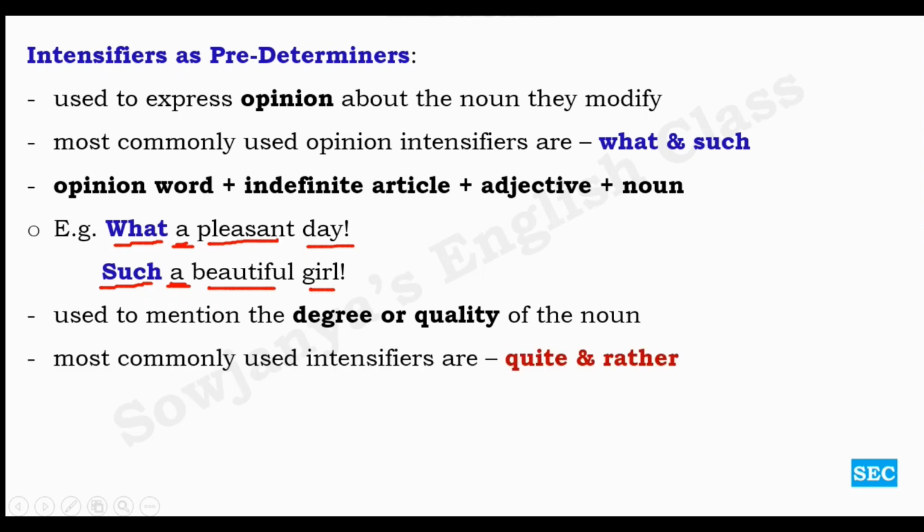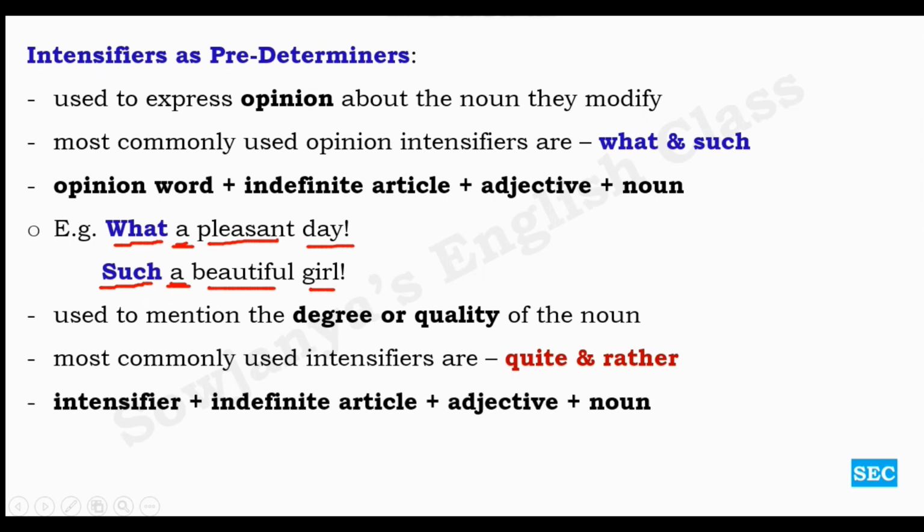One more category. These are used to mention the degree or quality of the noun. Most commonly used intensifiers for this purpose are quite and rather. Look at the structure. Intensifier plus indefinite article plus adjective plus noun. Example, it's quite a good experience. We are saying it's quite, that is intensifier, a, indefinite article, good, adjective, and experience, noun, abstract noun.